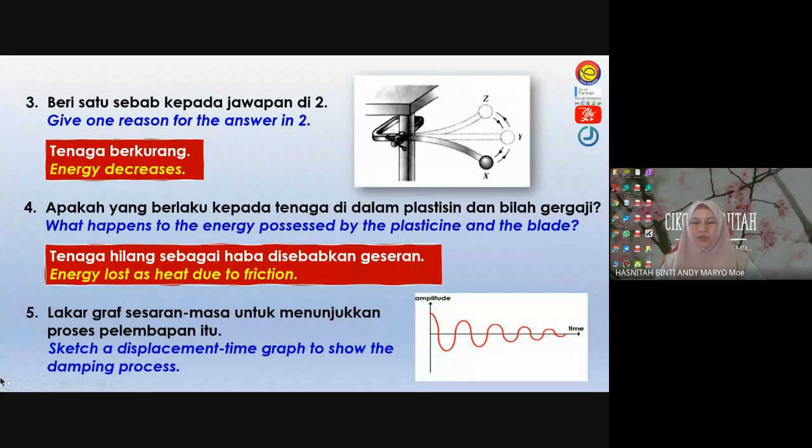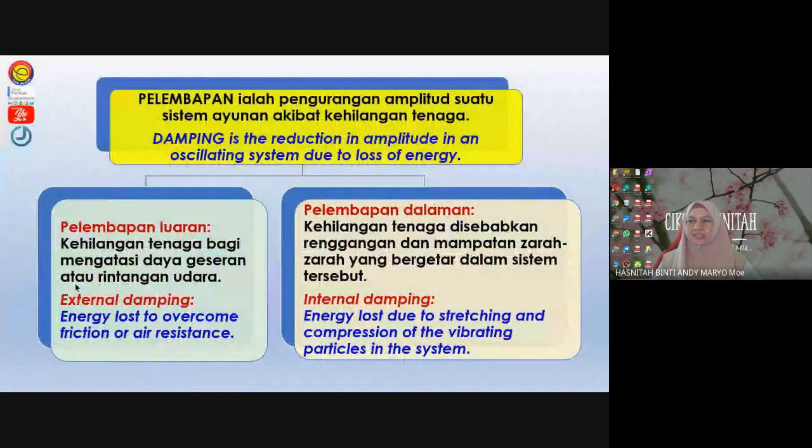And then number 4, you have to complete the chart there. Damping, we have two types. As I showed you just now, we have external damping, so you write on the left, external damping, and on the right, internal damping. What causes external damping? You can refer to this slide. Energy loss due to friction or air resistance.